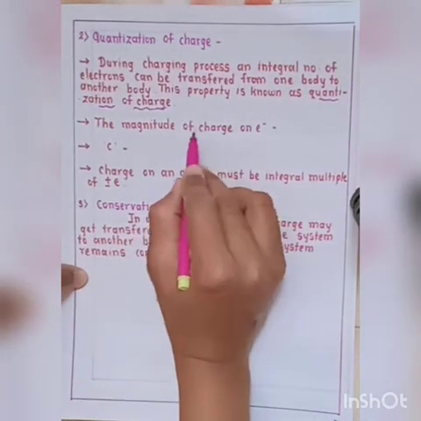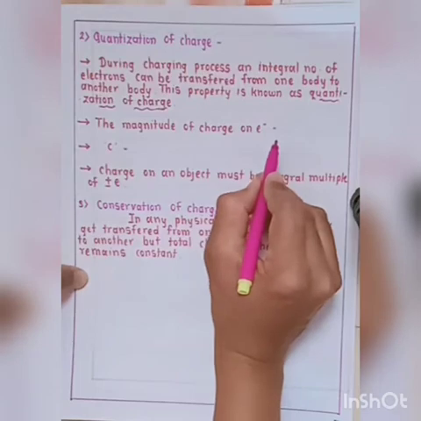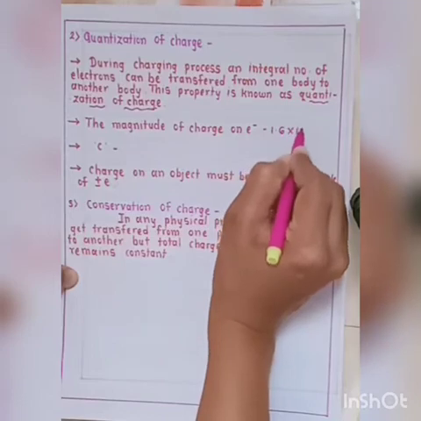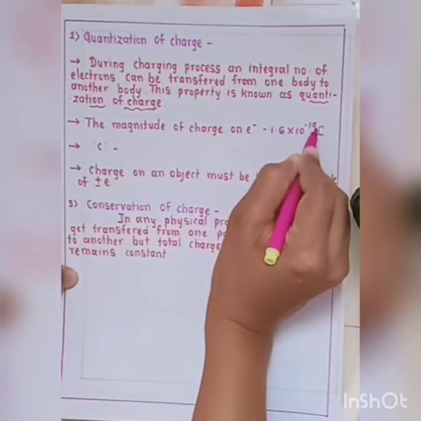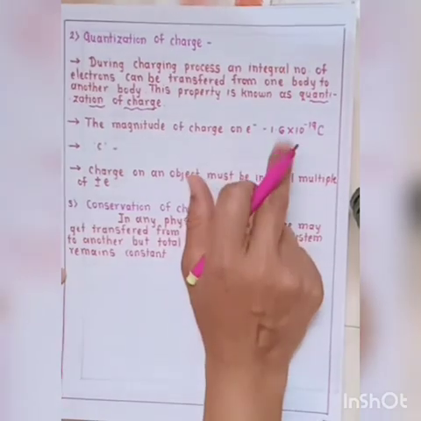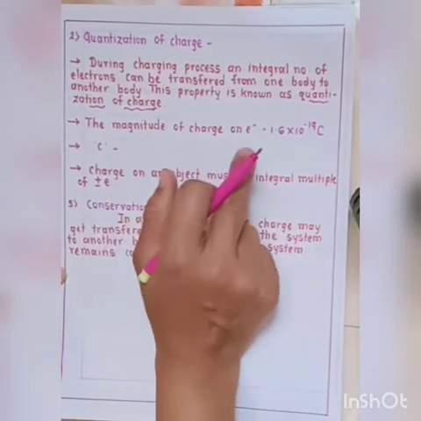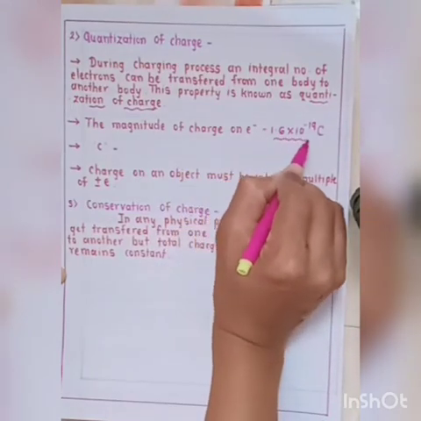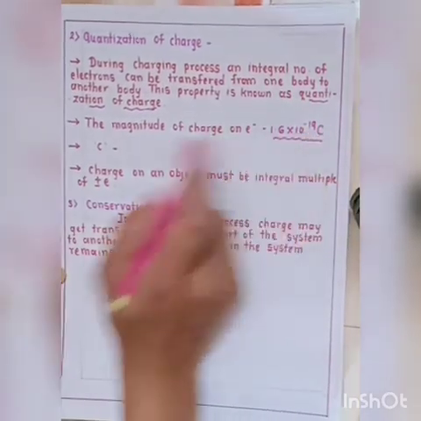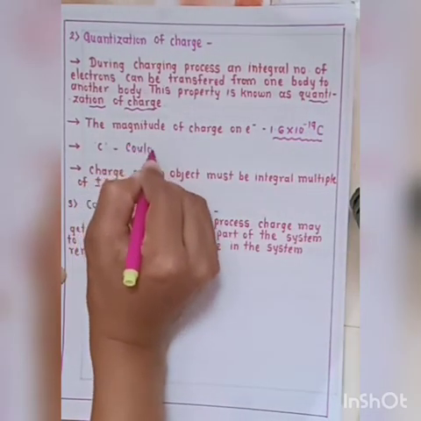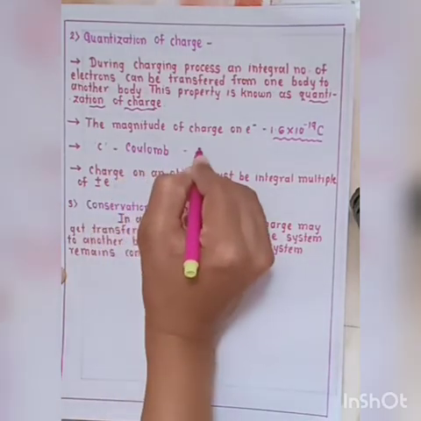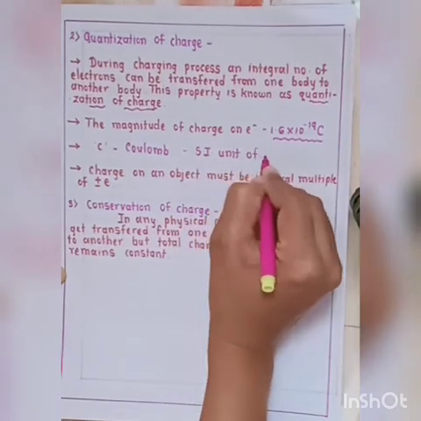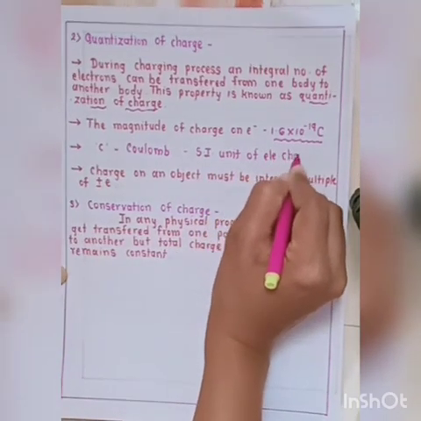Then the magnitude of charge on an electron, the value of charge on an electron is 1.6 × 10^-19 Coulomb. Okay, this is the standard value. The magnitude of charge on an electron is always equal to 1.6 × 10^-19 C, where C stands for Coulomb, and this is the SI unit of electric charge.